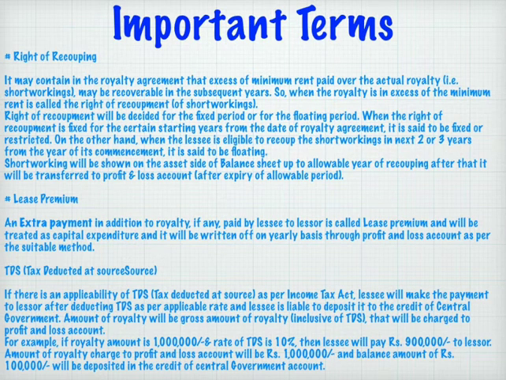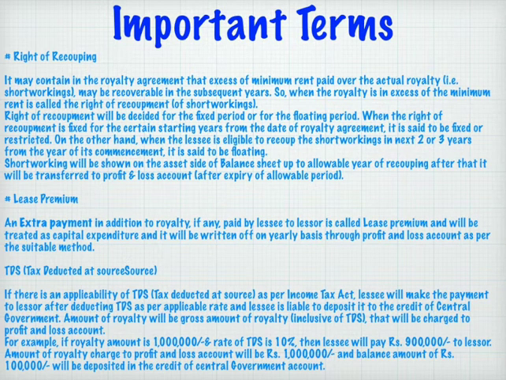Now, we will see the next term, that is lease premium. An extra payment in addition to the royalty is termed as lease premium. If the lessee has paid any extra payment to the lessor, it is called lease premium, and it will be treated as capital expenditure and written off on a yearly basis through profit and loss account as per a suitable method.